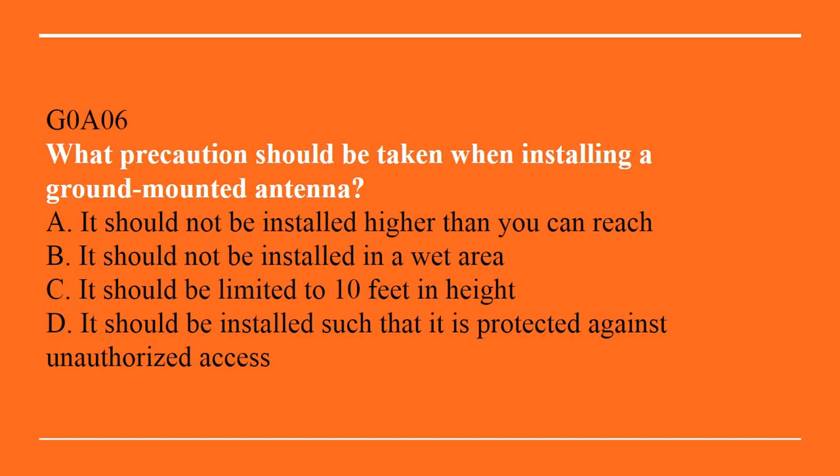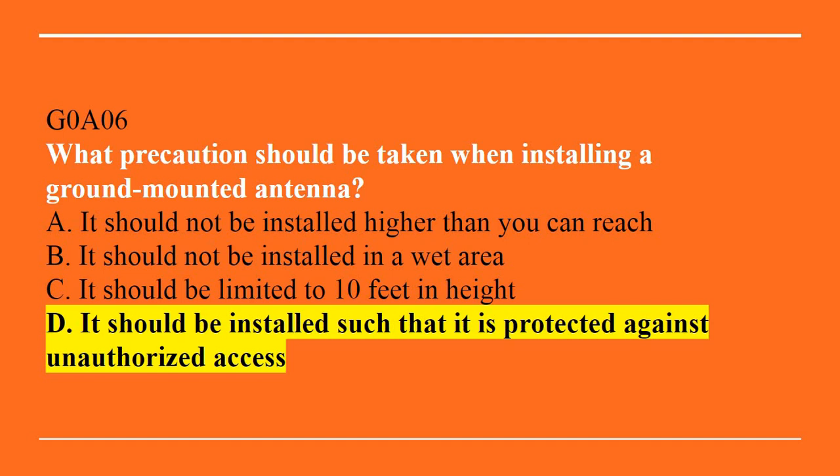G0A06. What precaution should be taken when installing a ground-mounted antenna? A. It should not be installed higher than you can reach. B. It should not be installed in a wet area. C. It should be limited to 10 feet in height. Or D. It should be installed such that it is protected against unauthorized access. The answer is D. It should be installed such that it is protected against unauthorized access.